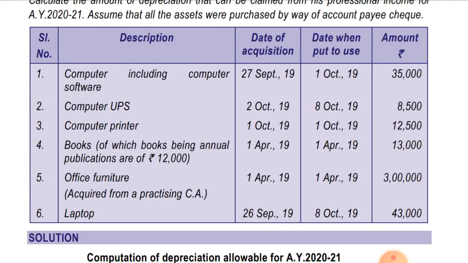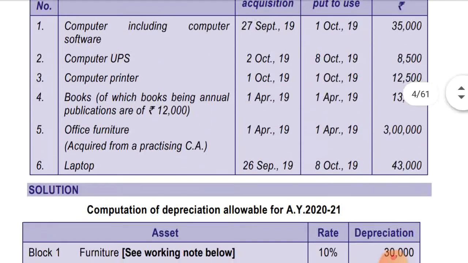Computer UPS is put to use for less than 180 days, because if any asset is put to use on or after 4th October, then it will always be less than 180 days. So on this 8,500, half rate depreciation will be allowed. Half of 40% will be 20%. Computer printer is put to use on 1st October, full rate depreciation on 12,500. Okay, 40% rate will be applied.